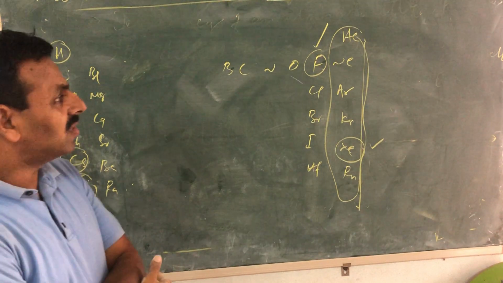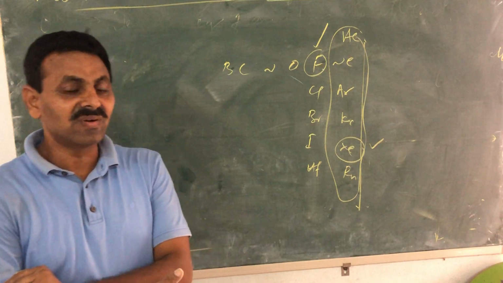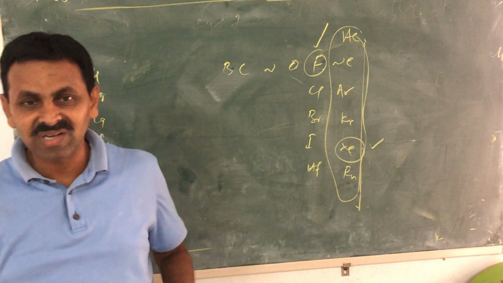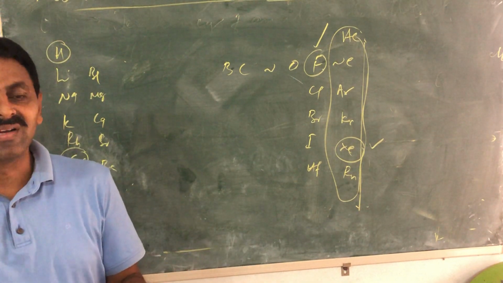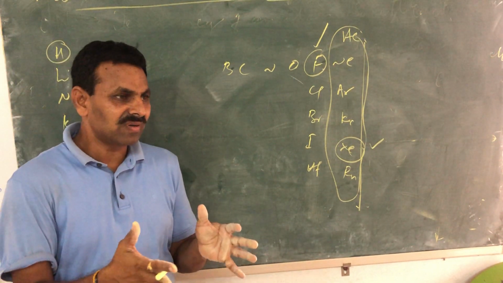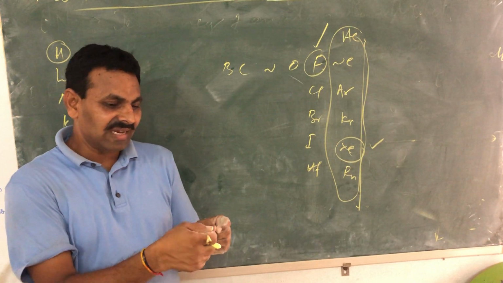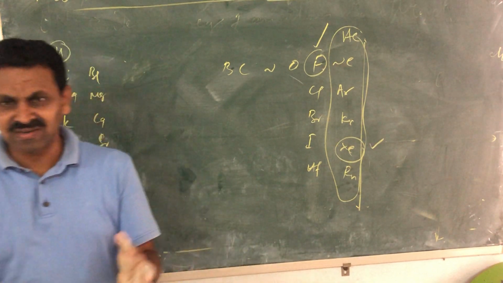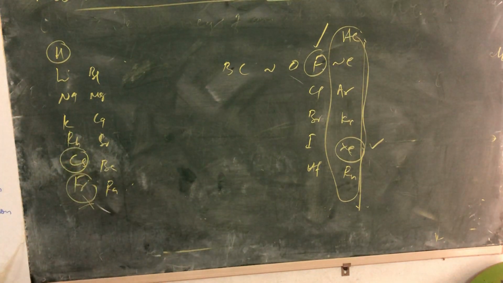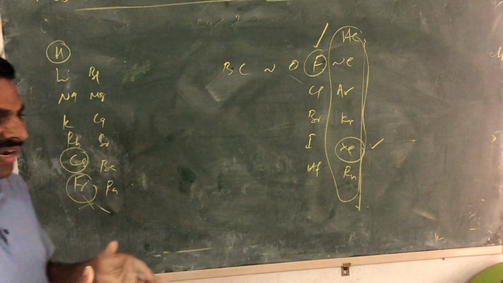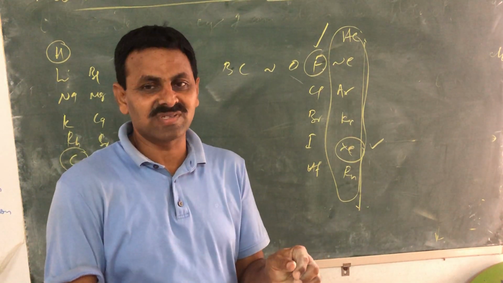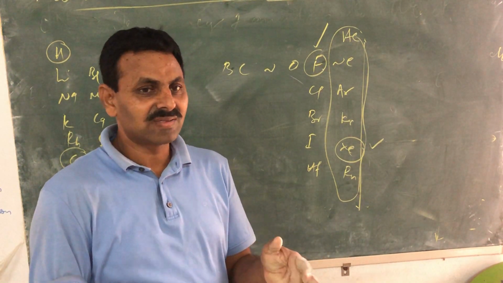There is no element till date which can oxidize fluorine. That means no element or compound exists which can take an electron from fluorine. During a reaction, you carry out any reaction, you will not find any reaction where the electron is taken out from fluorine.